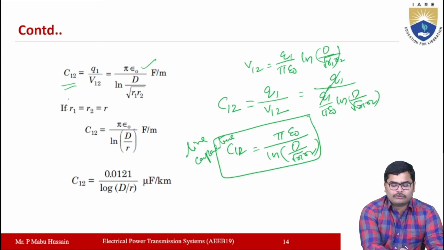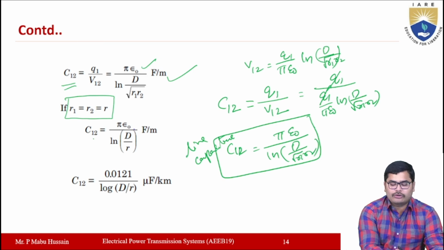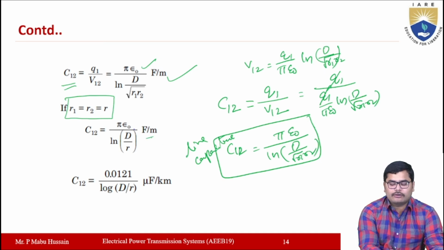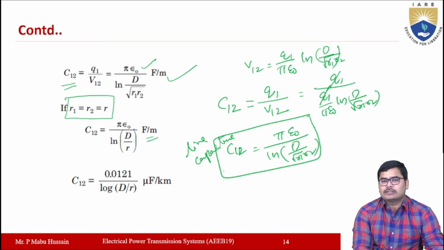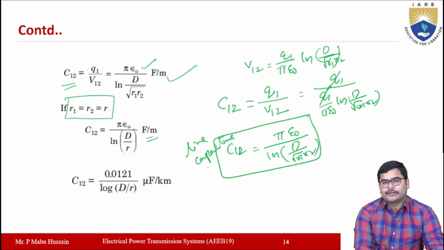Now if the radius of the two conductors is the same, equal to R, then this equation can be written as C12 equal to pi epsilon naught by ln D by R. And the units here are farads per meter. Capacitance units are farads, and this capacitance we calculated by considering the conductor to be only 1 meter, so the units here are farads per 1 meter.